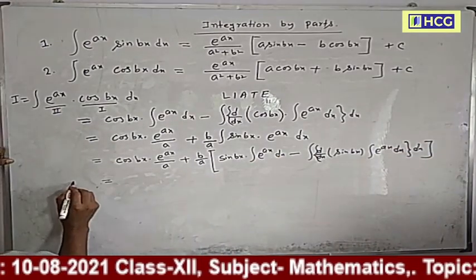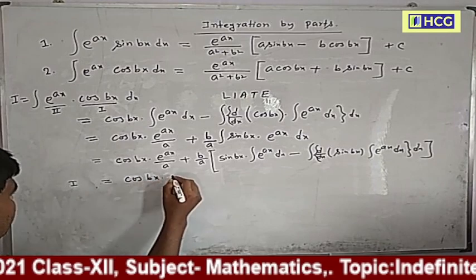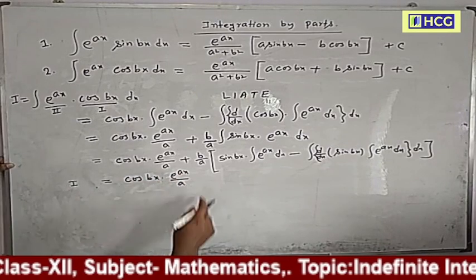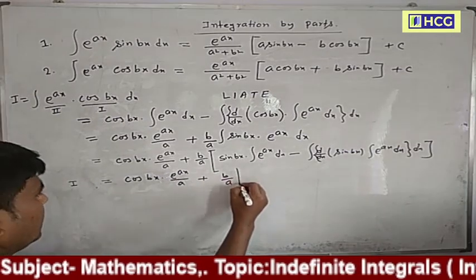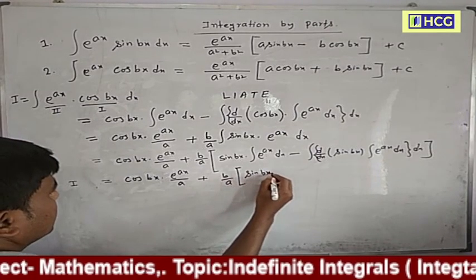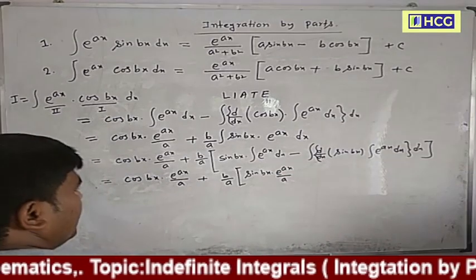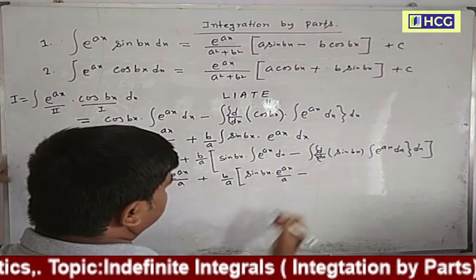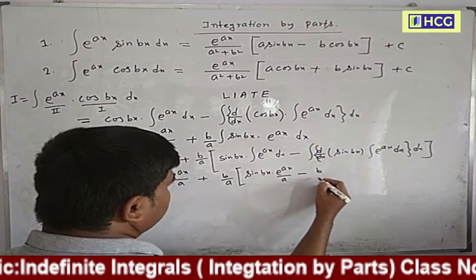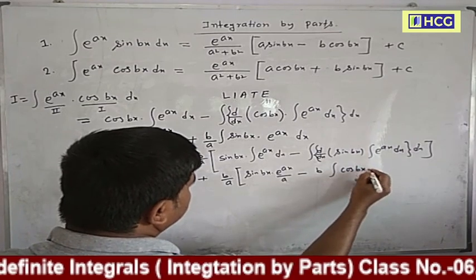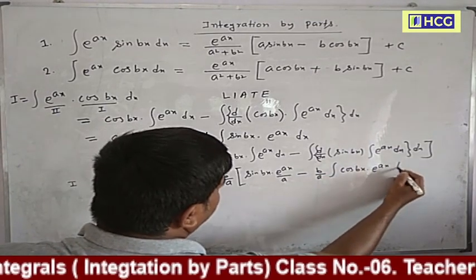So I equals cos bx into e to the power ax by a, plus b by a into sin bx into e to the power ax by a, minus the derivative of sin bx, b cos bx, where b is common, into the integral of e to the power ax by a dx.